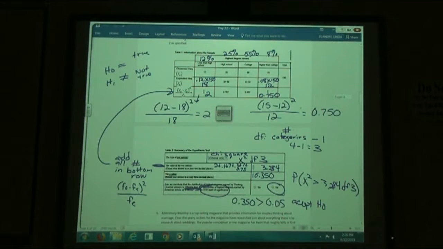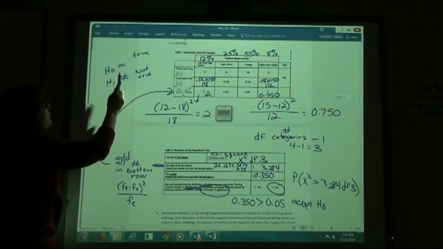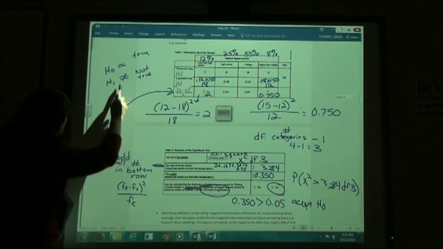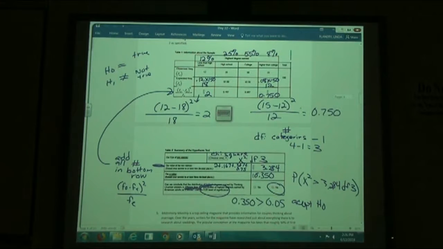They skipped the step where they had you write the null and the alternate hypothesis because they probably figured by now you knew how to do that. So the null will always be the equal, the alternative one will be not equal. So if it asks me if it's different, I would see, is this one true? No, it's not. That one is not true.